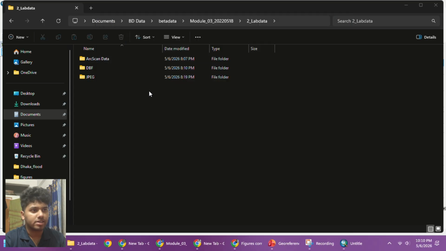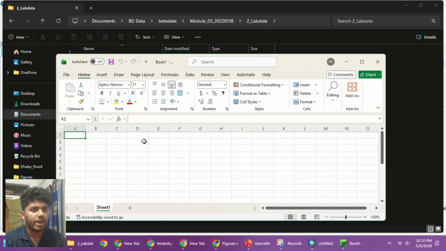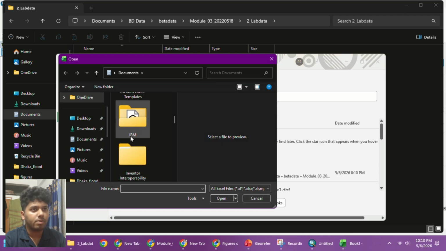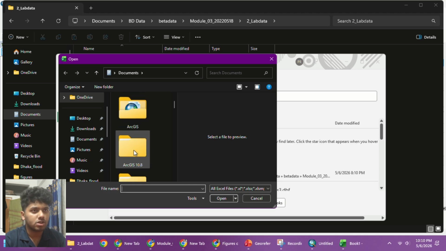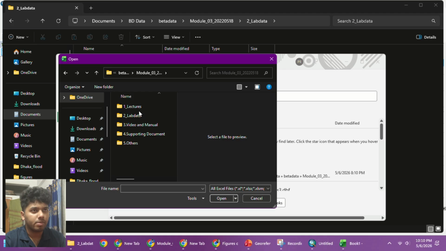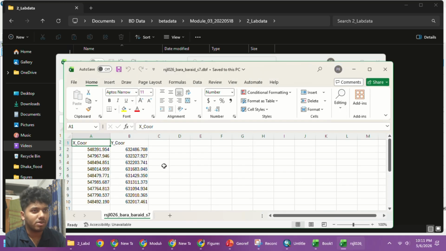So first I am going to open Excel, start a new blank workbook, and open the file I want. I'll go to the big data folder, open a DBF file, and choose Bara Barait S7. Okay, I'll just click open.